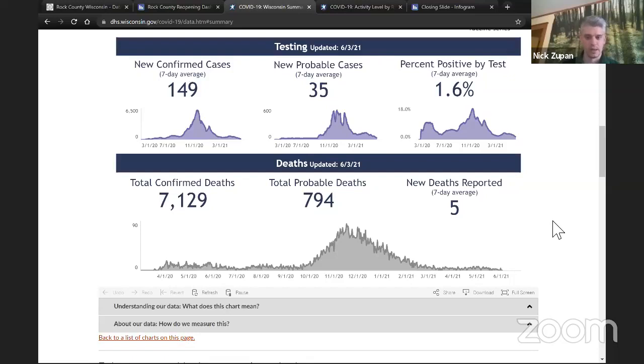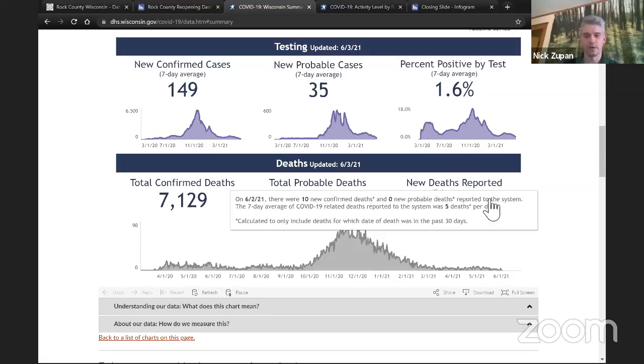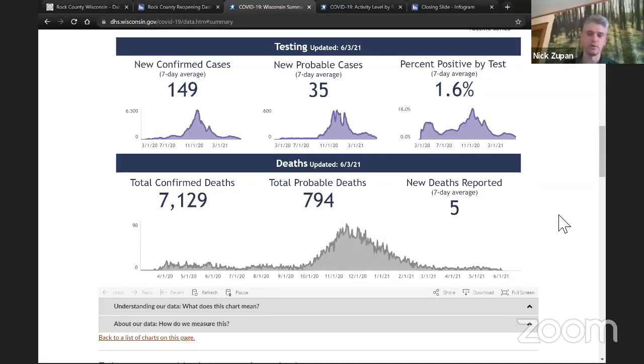So it's a little bit tricky in this pandemic to sort out what deaths are truly due to COVID and which ones are potentially COVID related, but not necessarily directly caused by COVID-19. So we have some information in terms of the total confirmed deaths due to COVID, probable deaths that are due to COVID, and then they're also including the 7-day average of new deaths being reported to the state.